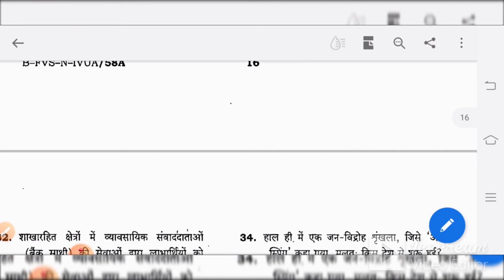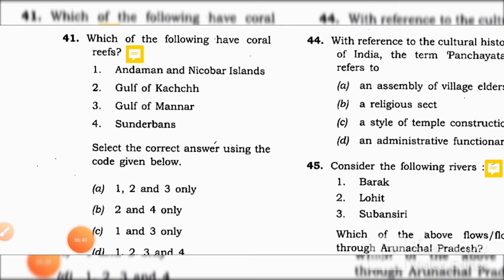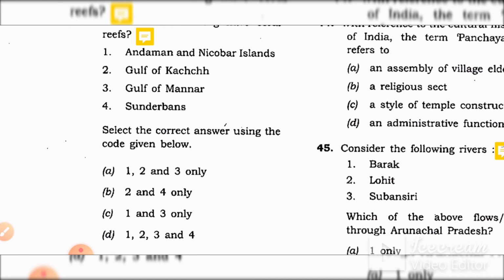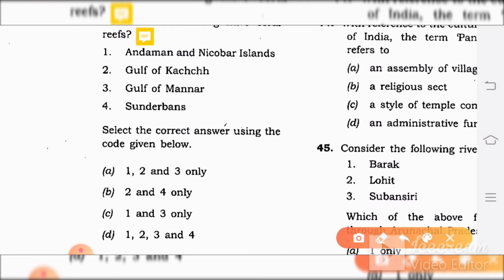Next question. Which of the following have coral reefs? 1, Andaman and Nicobar Islands. 2, Gulf of Kutch. 3, Gulf of Mannar. 4, Sundarbans. So over here also we can use the elimination method, where in Sundarbans we don't find coral reefs as such, but we do find Sundari trees and also the mangroves which are famous for it. So in that way if we eliminate 4,